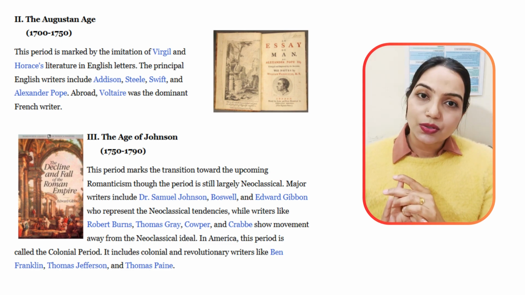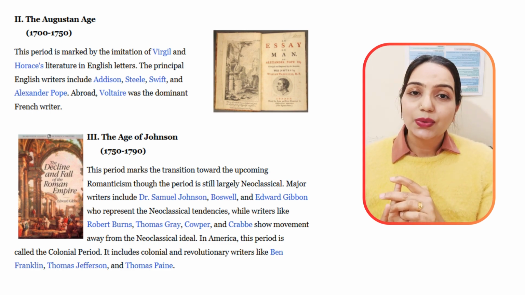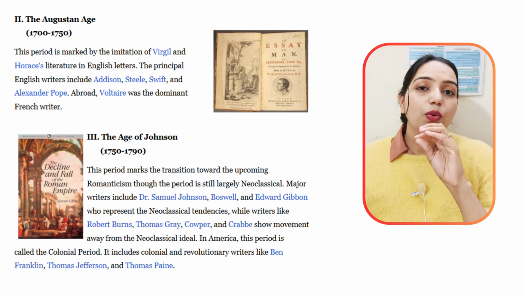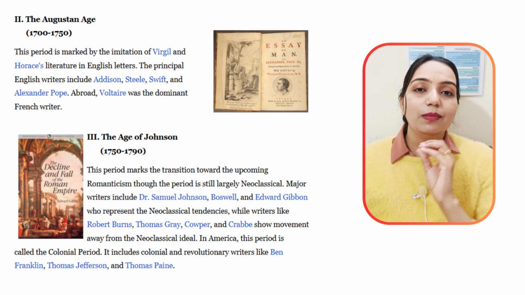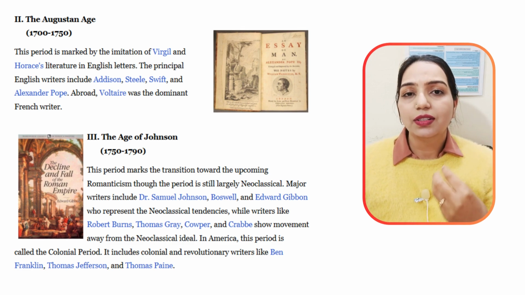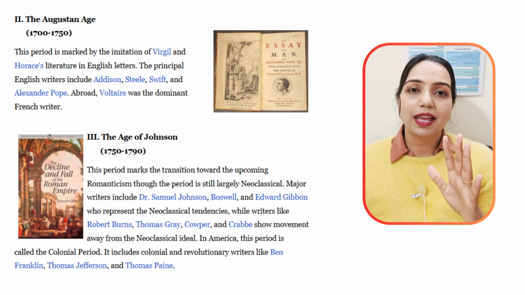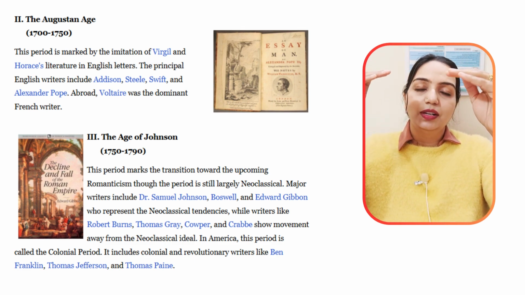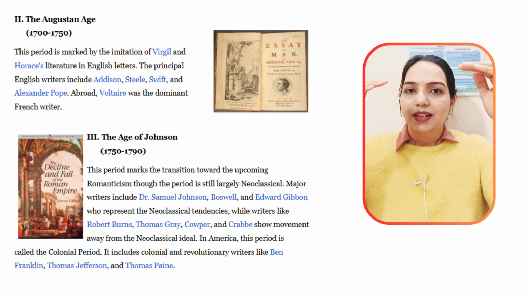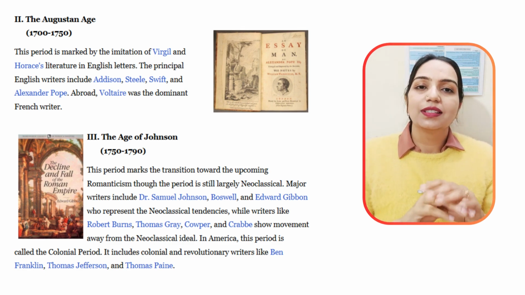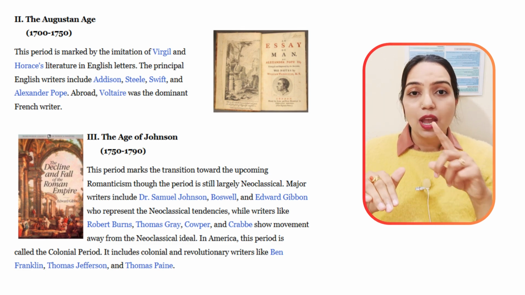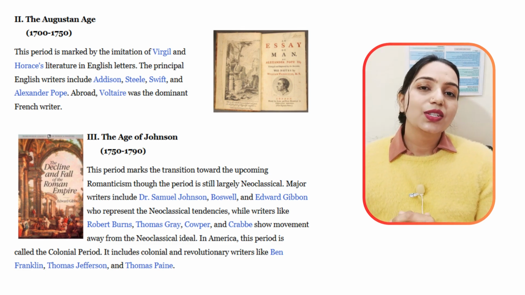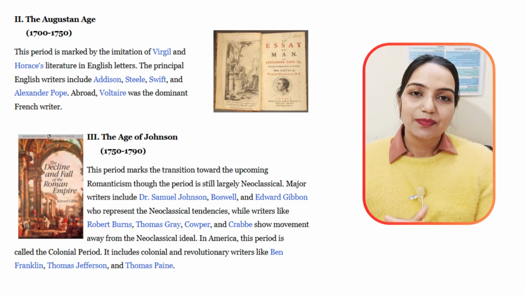This age is also known as the Augustan Age. As I already told you, whatever the famous writers were at the time of the Augustan Age, they wanted to copy their style, to imitate them. They were not producing a lot of new works. They said that we will set the same bar by writing exactly at the same level as the Augustan writers. That's why this age is known as the Augustan Age, because the writers of this age were copying the Augustan period writers.